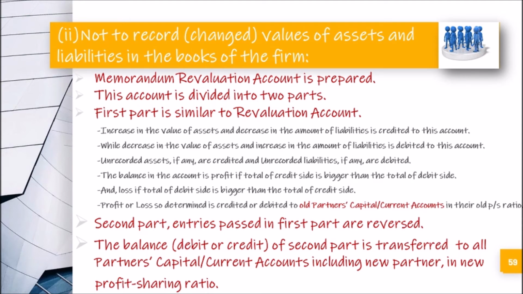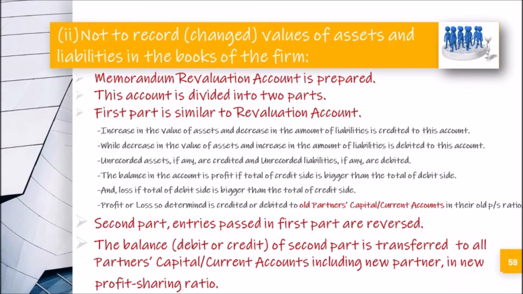Unrecorded assets, if any, are credited, and unrecorded liabilities, if any, are debited. The balance in the account is profit if the total of the credit side is bigger than the total of the debit side, and loss if the total of the debit side is bigger than the total of the credit side. Profit or loss so determined is credited or debited to old partners' capital or current accounts in their old profit sharing ratio.